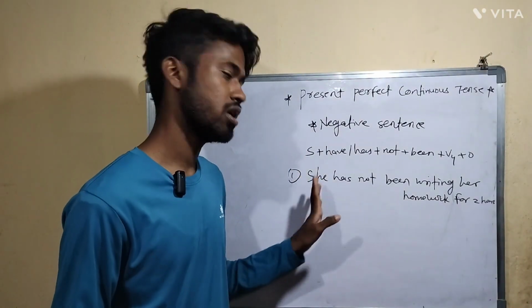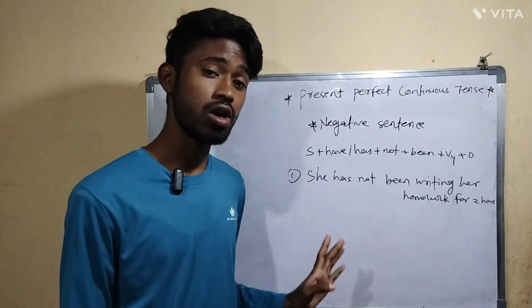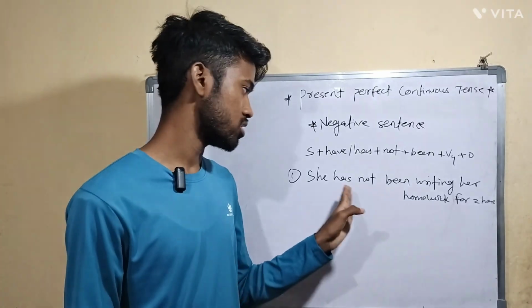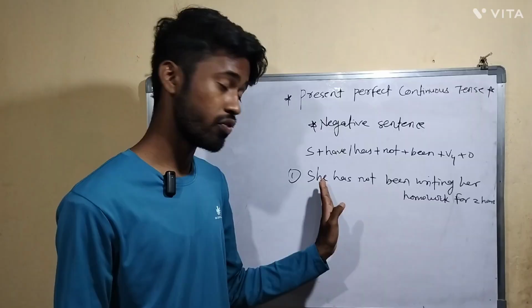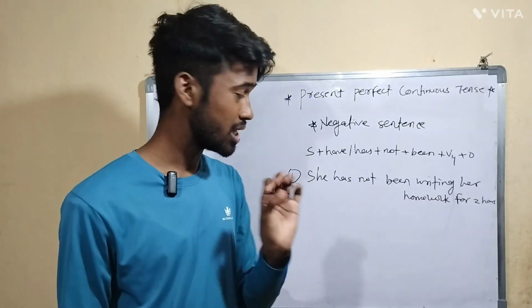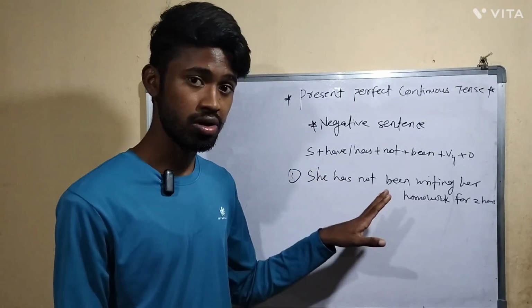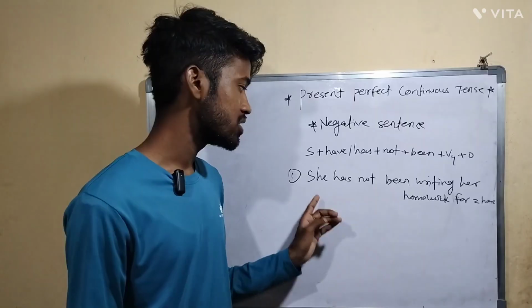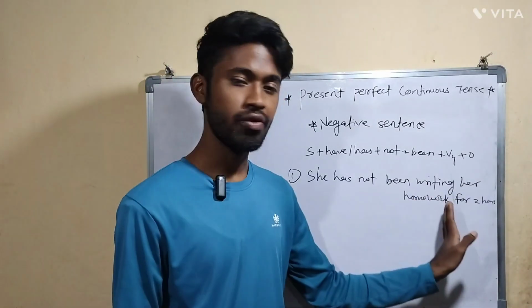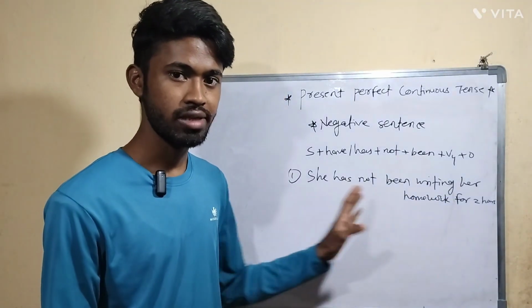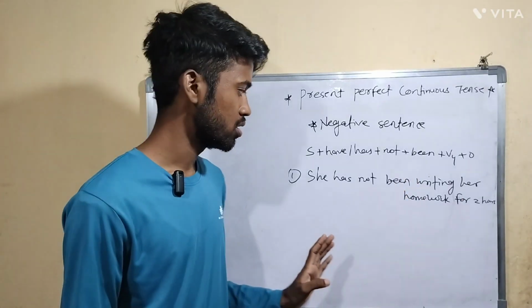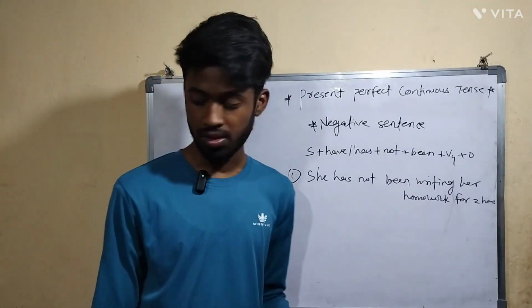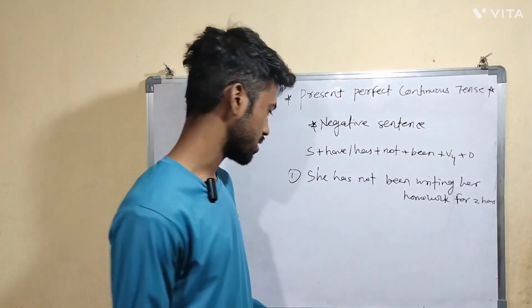She has not. See here, where I have written not after has. This is the structure you have to follow. If you write not here or before has, it will be totally wrong. So you have to take care of everything here. She has not been writing her homework for 2 hours. So this is one example. After that, let's take another example.